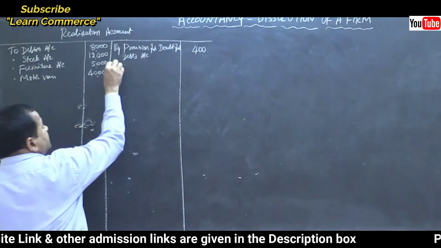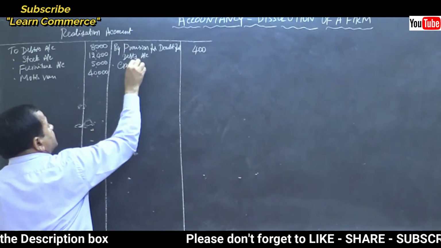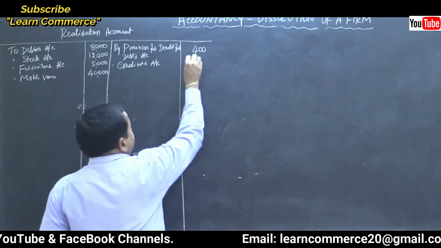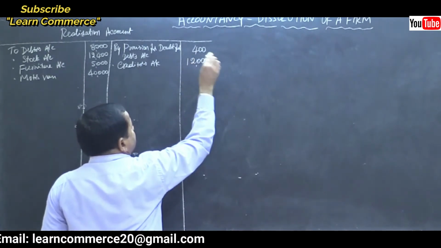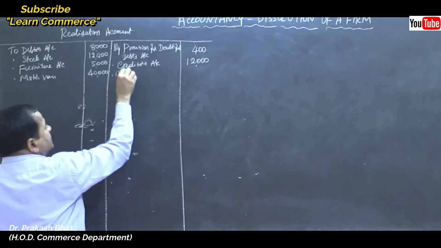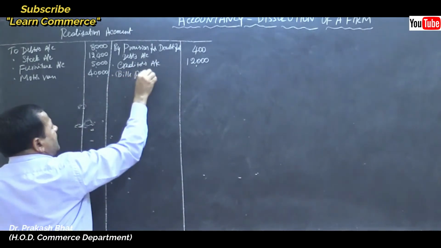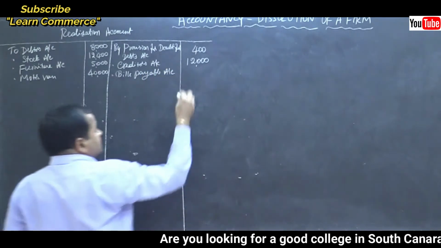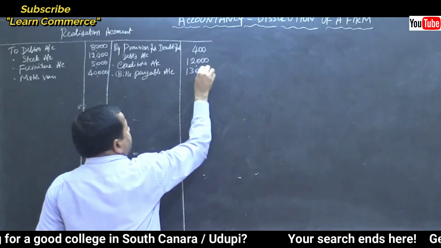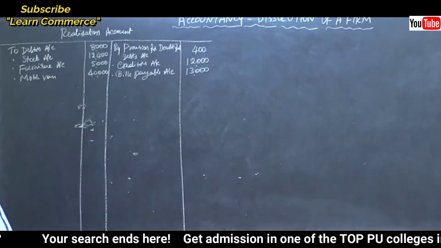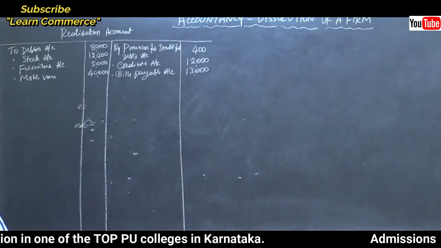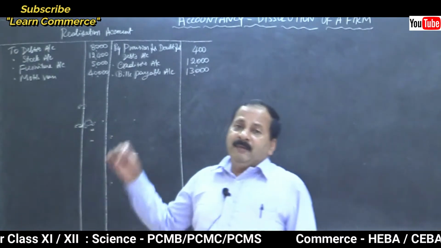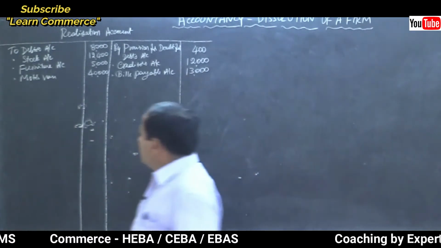Then by creditors account, amount 12,000. Then by bills payable account, that is 13,000, right? 13,000, that's all. Now let us realize the assets, let us sell the assets, then we will get the cash, make payment to liabilities, isn't it? Like that we have to proceed.